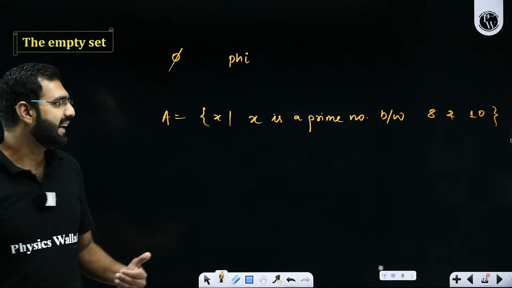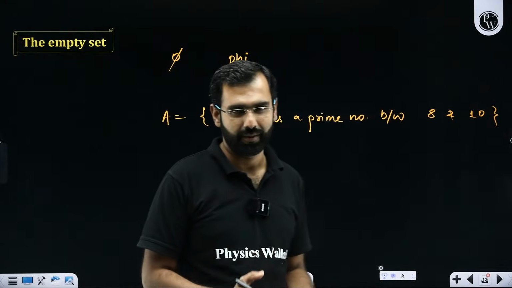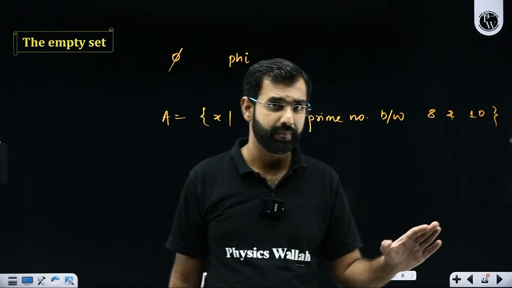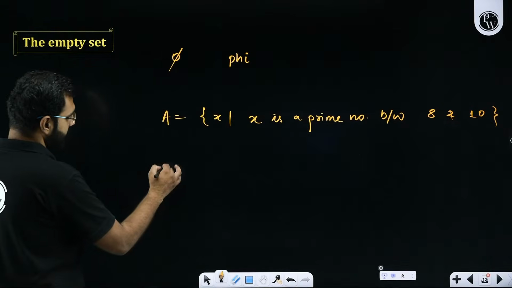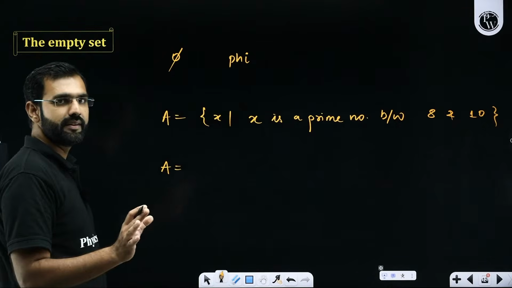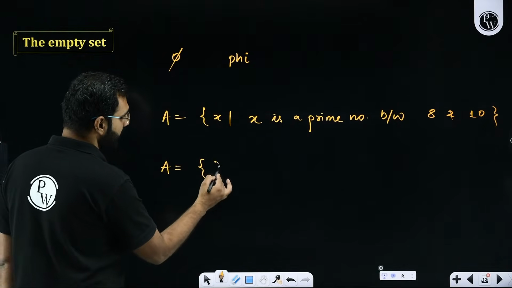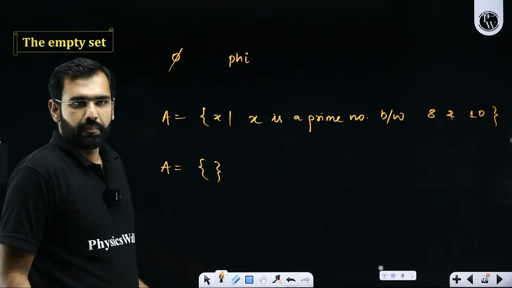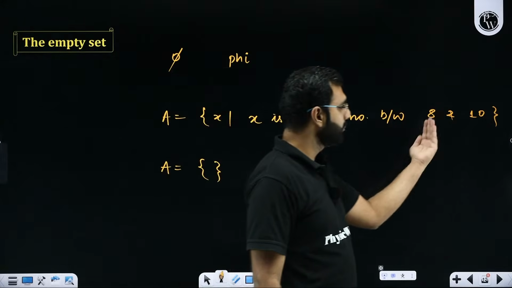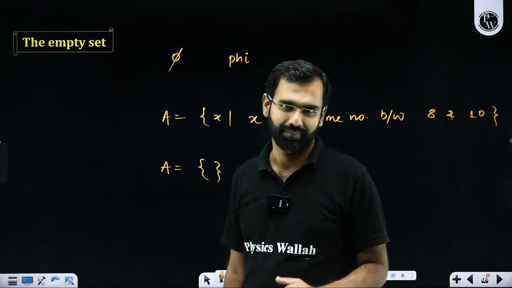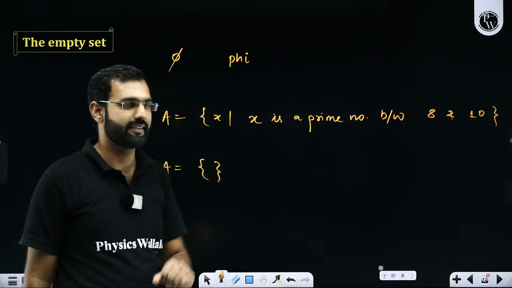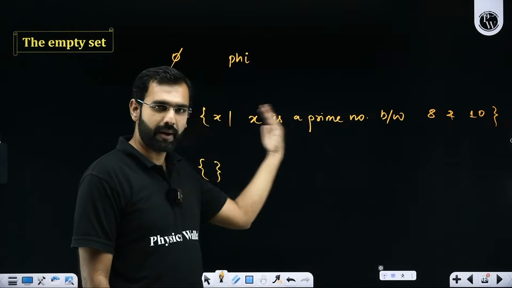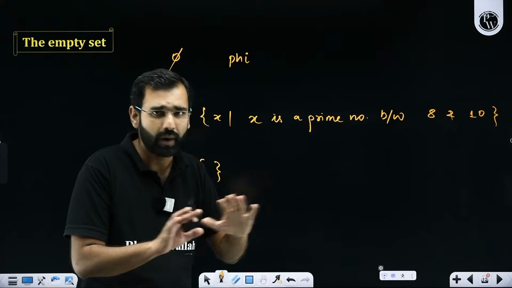Sir, between 8 and 10 there is one number which is 9, and 9 is not a prime. So what will you write here in this set A? I'll say set A contains no elements. So set A is going to be an empty set because there is no prime number between 8 and 10. Getting it, everyone? There are no prime numbers between 8 and 10, and that's why I'll say so.